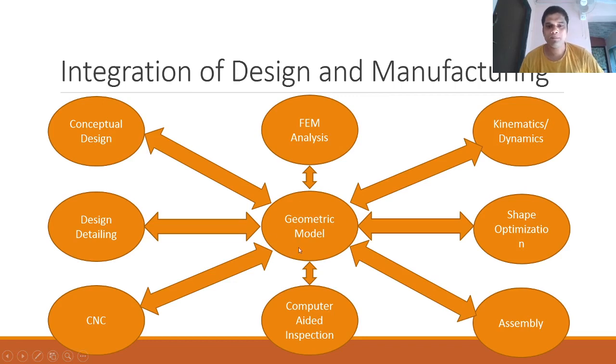So as you can see, all the activities are correlated with each other through the geometric model, and the same geometric model keeps upgrading after every activity is carried out. So the geometric model plays a very vital role in CAD CAM integration.